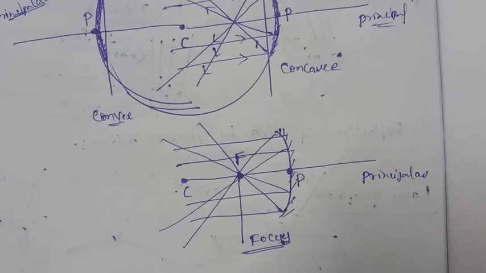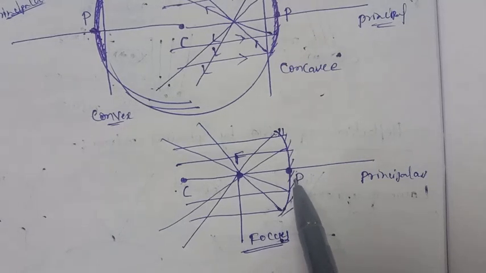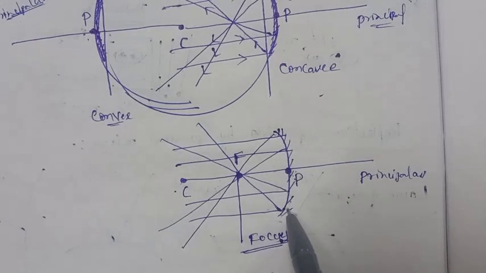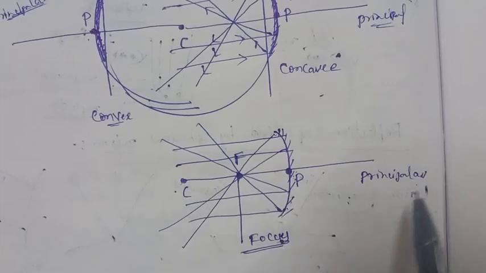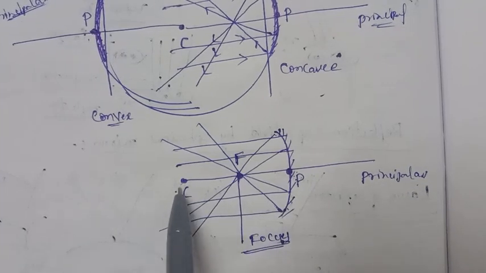So what are the terms? P means pole, the midpoint of the mirror. And the principal axis means the line going from the center of curvature to the pole.